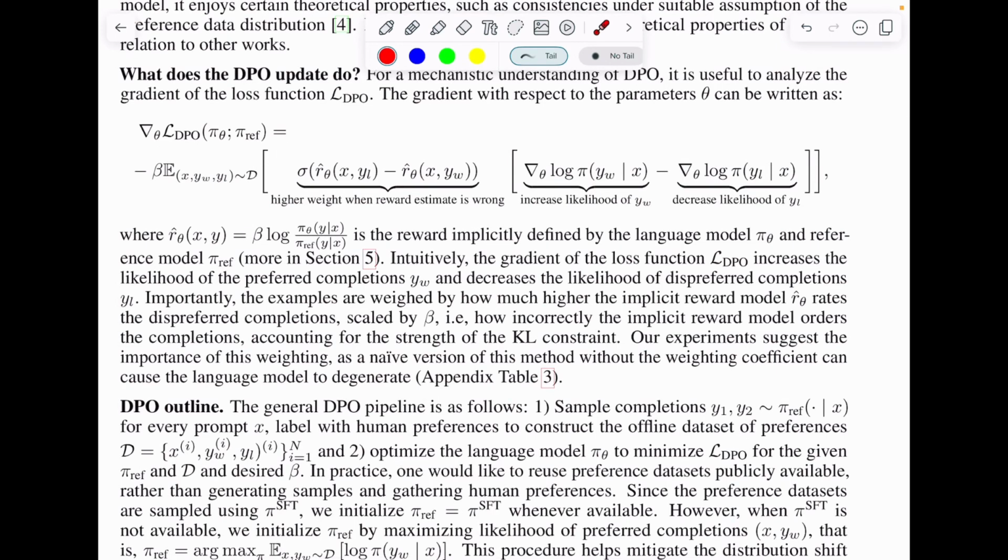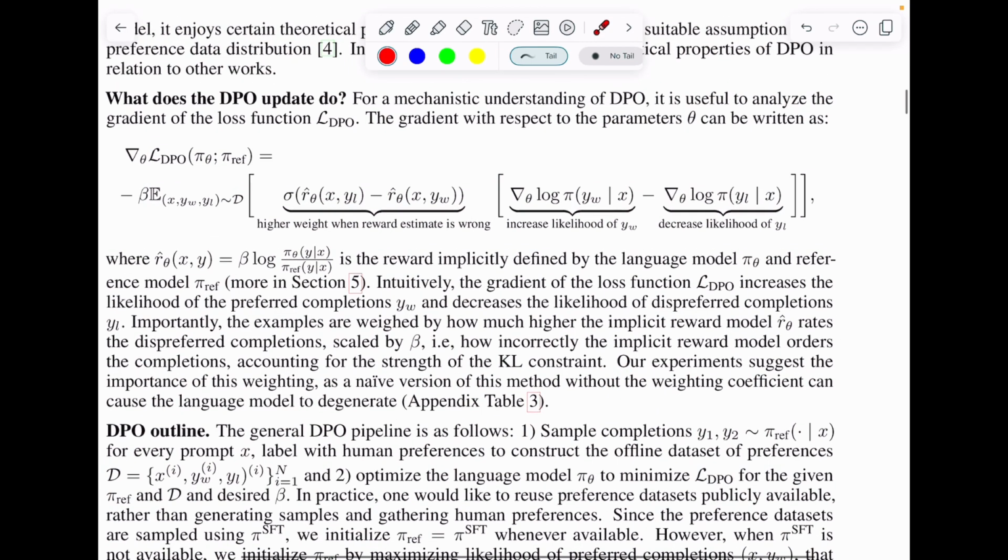So that's what they say here: intuitively, the gradient of the loss function increases the likelihood of the preferred completions yw, and decreases the likelihood of dispreferred completions yl, that means this. Importantly, the examples are weighted by how much higher the implicit reward rates the dispreferred completion, scaled by beta. That is, how incorrectly the implicit reward orders the completions, and accounting for the strength of the KL constraint, that is beta. Okay, so this is the derivation of DPO.